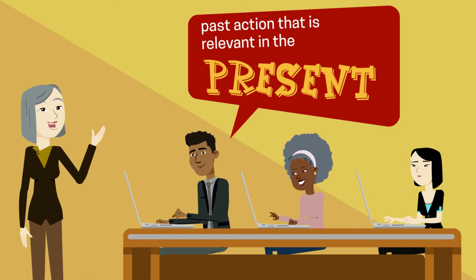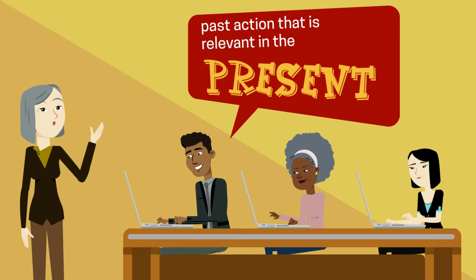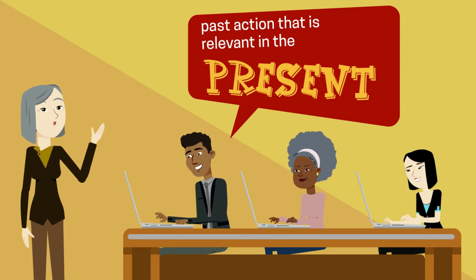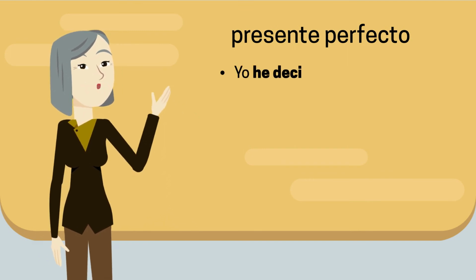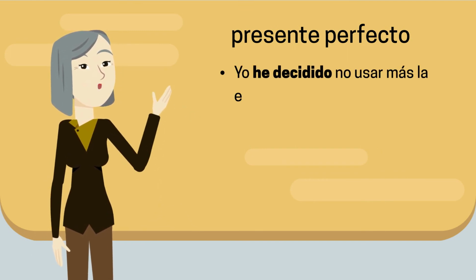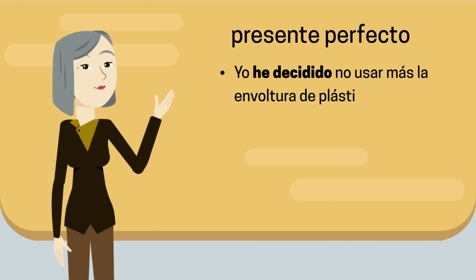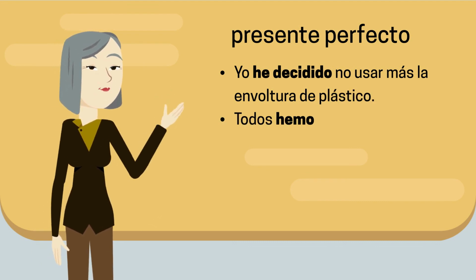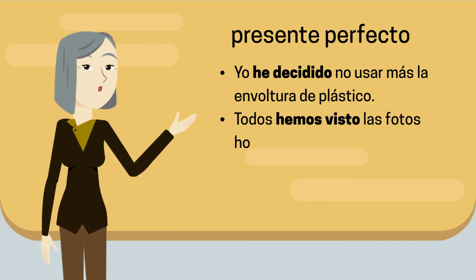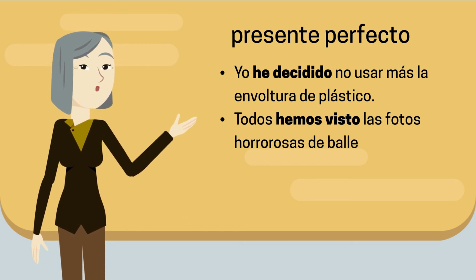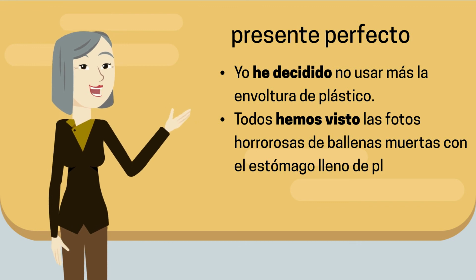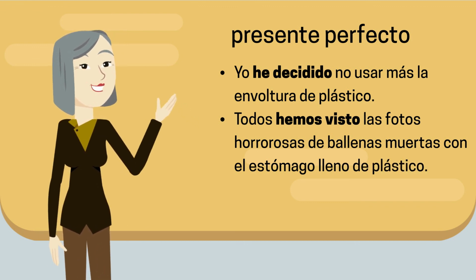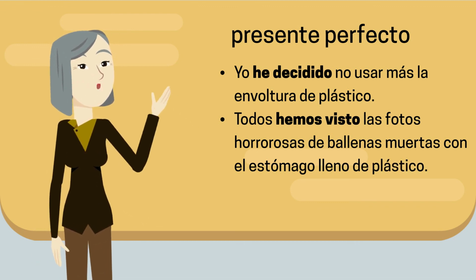This relevance to the present point of reference is the key to the meaning of the present perfect tense. So in the example about the plastic wrap, the decision not to use it occurred in the past, but it is still relevant because it changed the speaker's present behavior. In the example about having seen the horrible photo, the act of seeing happened in the past, but the emotional effects are still present.